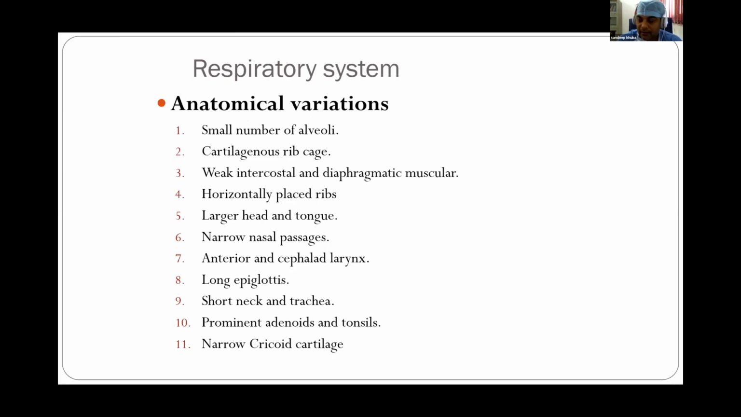And as we are anesthesiologists, the cardiorespiratory system is very important for us. So first, I would like to discuss the anatomical and physiological changes in the respiratory system as compared to adults. In pediatric patients, particularly neonates, the foremost change is that they have a smaller number of alveoli, approximately 10% of the adult value. Because of this, very little surface area is available for gas exchange in these patients.